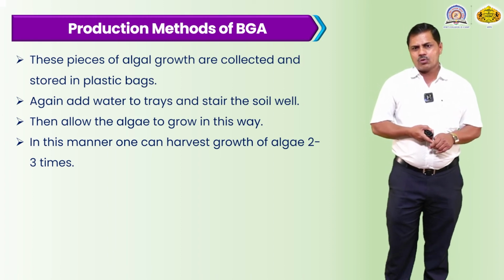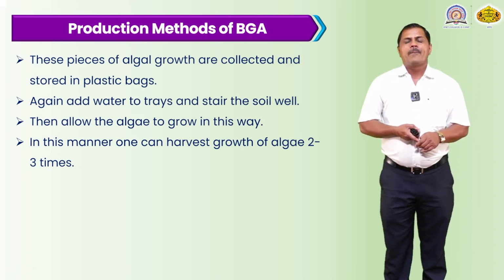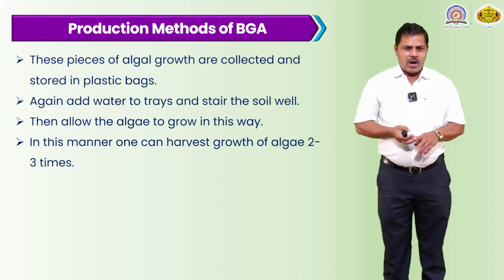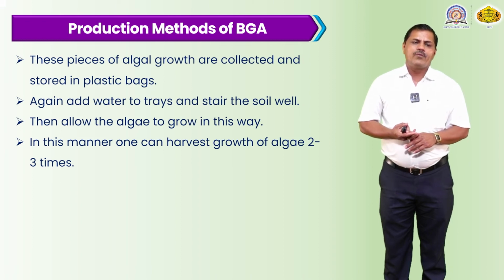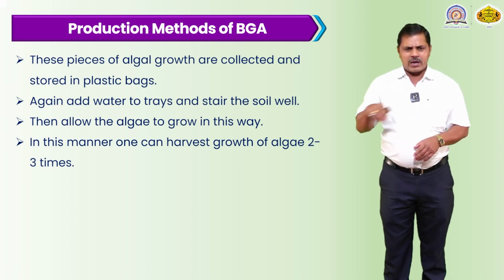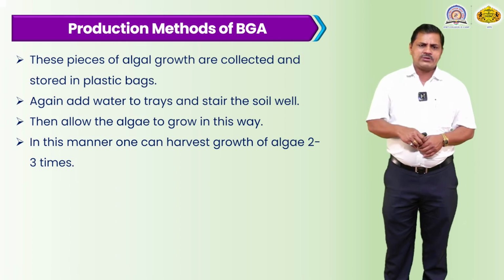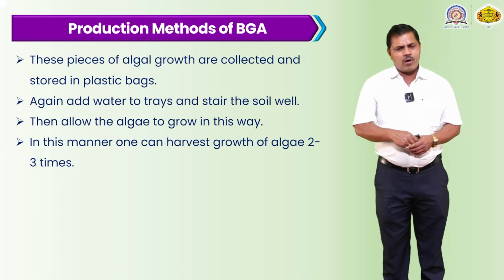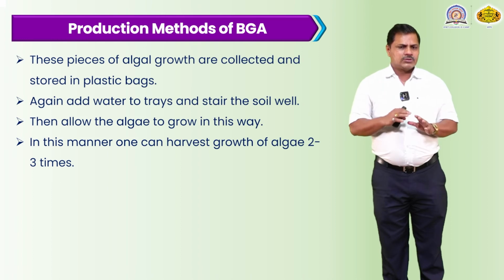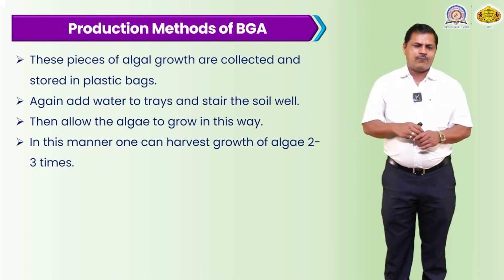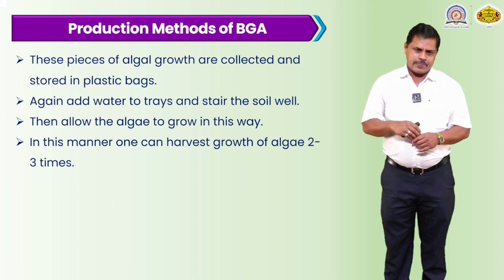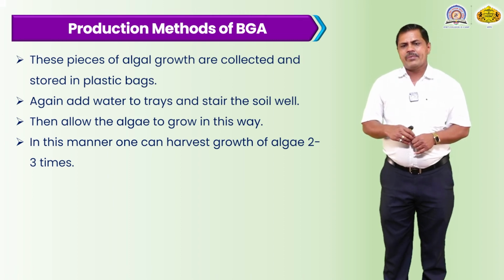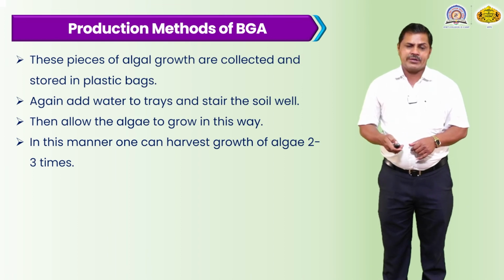These species of algal growth are collected and stored in a plastic bag, and again water is added to the tray and they stir the soil well. After harvesting, water is added inside the tray and stirred for a few minutes, and the tray is strained in the soil well, and then the algae are allowed to grow in this way. In this way, one can harvest the algal growth 2 to 3 times each year.